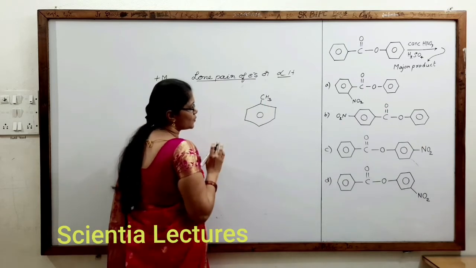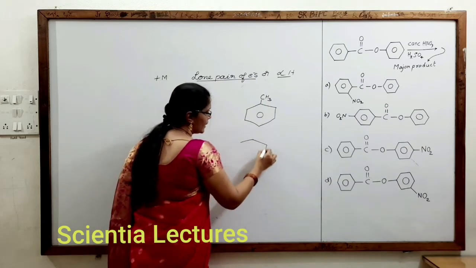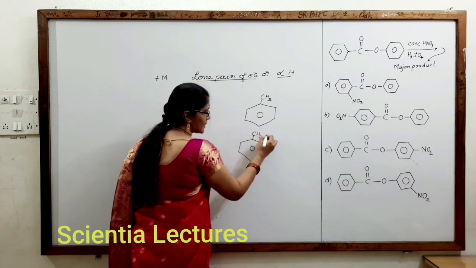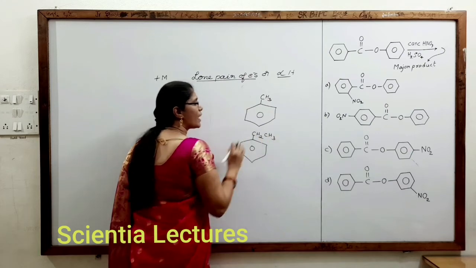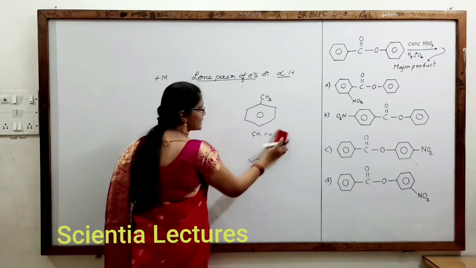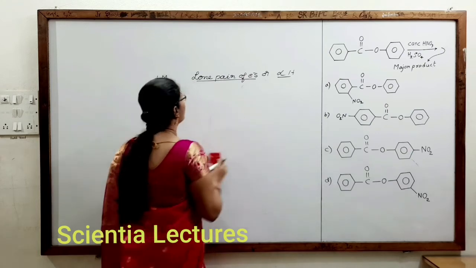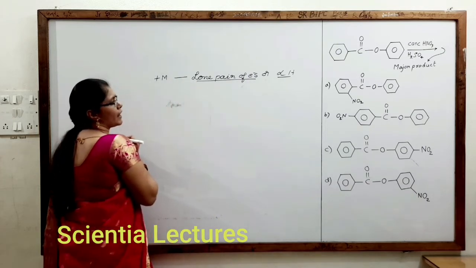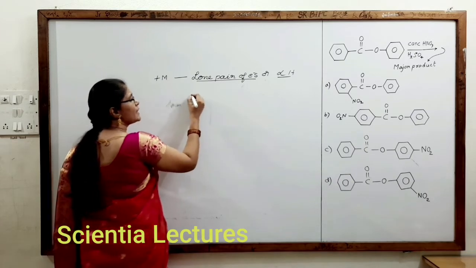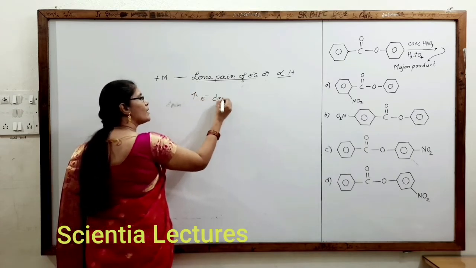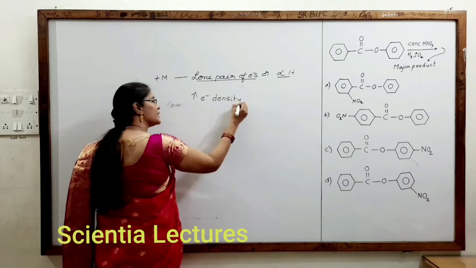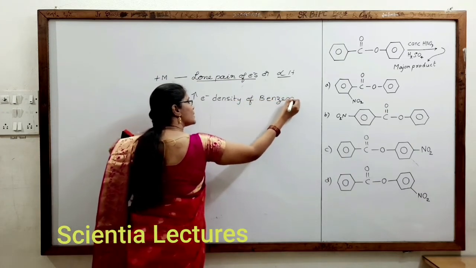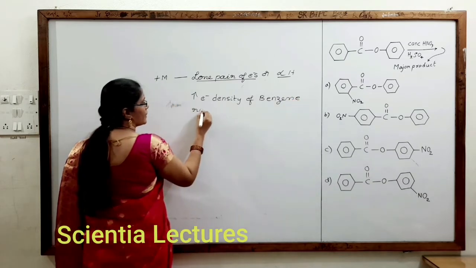If it has at least one alpha hydrogen, even ethyl benzene is considered a plus-M group. So plus-M groups should have either lone pairs or alpha hydrogens, which generally increase the electron density of the benzene ring.